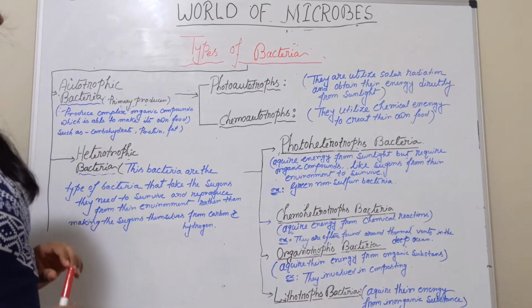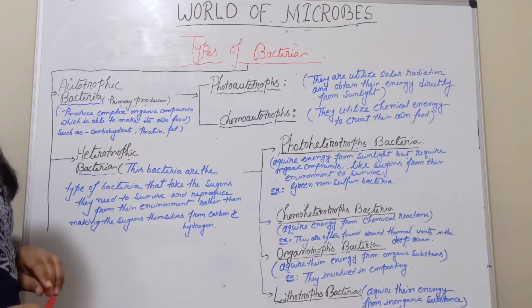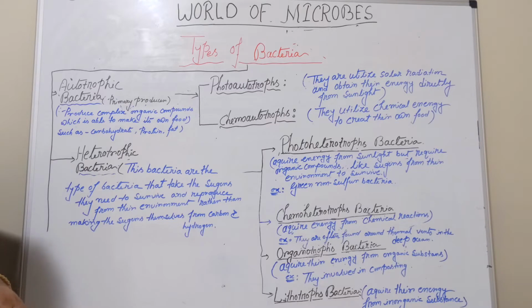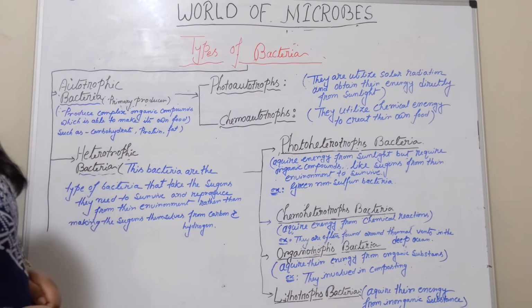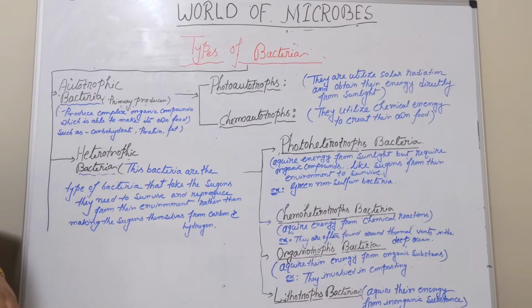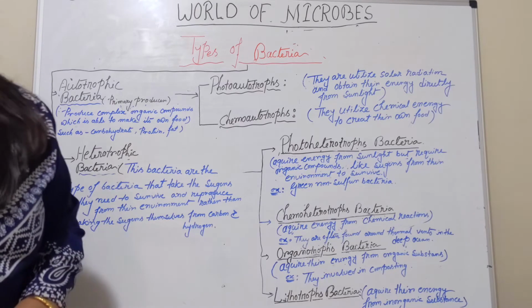Next, I am talking about the types of bacteria. Mainly, there are two types of bacteria, autotrophic bacteria and heterotrophic bacteria. So autotrophic bacteria are the primary producers and they convert complex organic compounds, being able to make their own food such as carbohydrate, protein and fat.